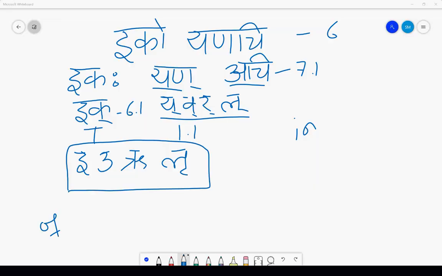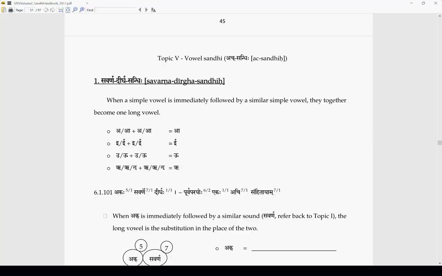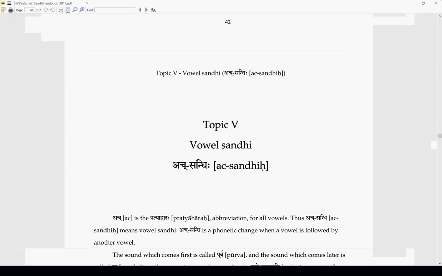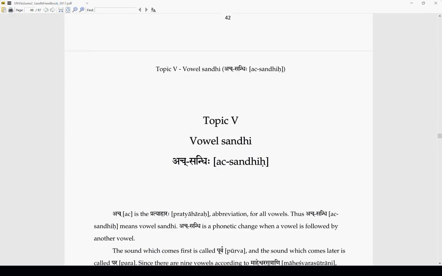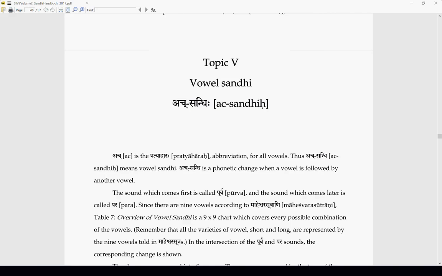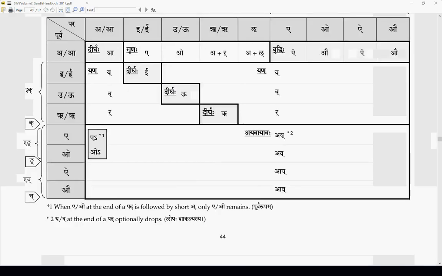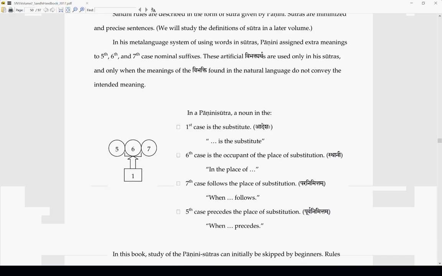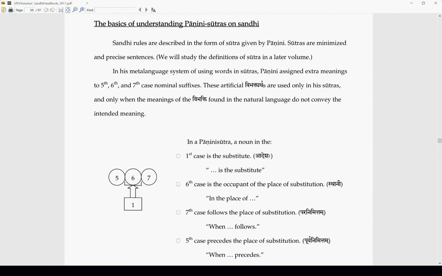Now, if you look at the book which you have downloaded, here, very easily written here, the basics of understanding Panini Sutras on Sandhi.